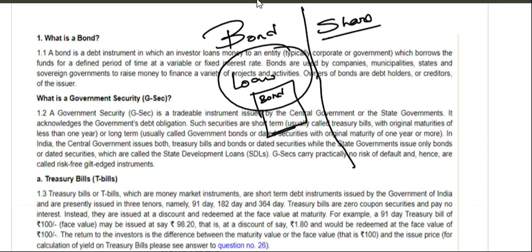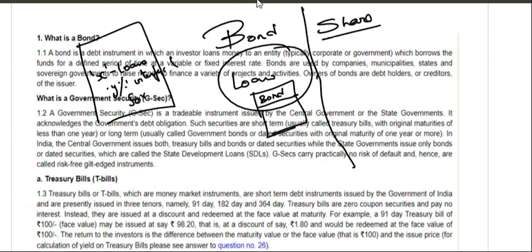In a similar manner, this is a bond which says that I'm taking X amount of money from you as a loan, and I will give you it back with a percent of interest for 5 years. After 5 years, the person who has taken this loan will give you the whole money and take back this bond. That's the thing. What is a bond? Share means, suppose this is a company.